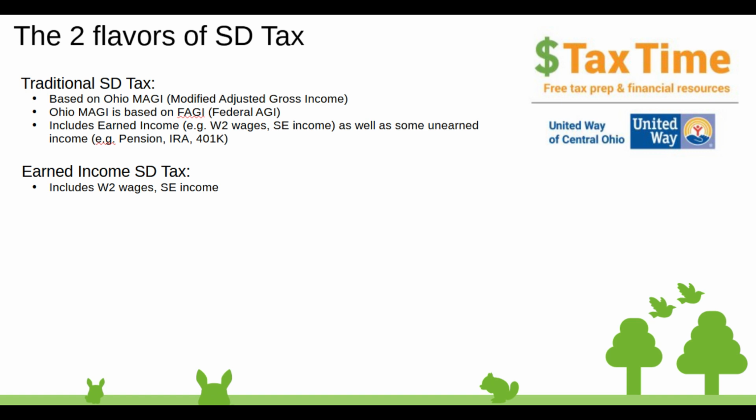So what that means is this includes earned income like your W-2 wages, your self-employment income, as well as some unearned income such as pensions, IRA, 401k. The earned income school district tax is, as its name implies, based only on earned income. So that would include W-2 wages and self-employment income.